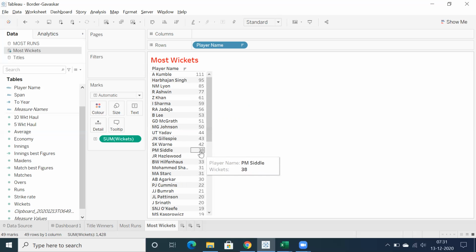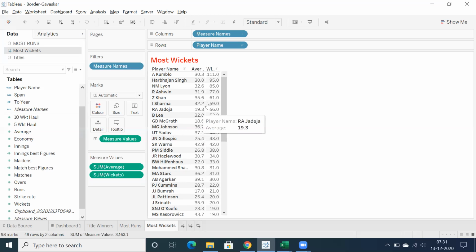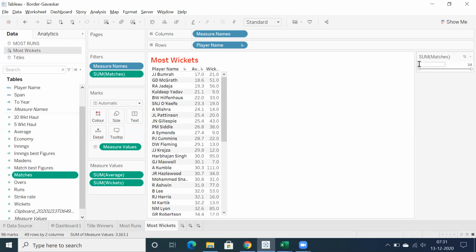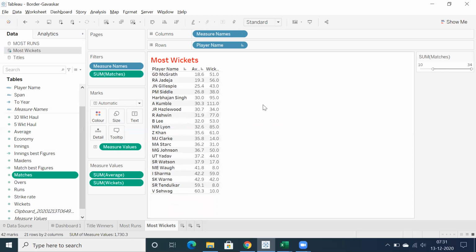If you want to look into the stats, you can also take the average. You can go back to average and let's sort it. We know the total number of matches, so we can also filter based on total number of matches, at least a minimum of 10. And if you look into the average, Glenn McGrath is on top with 18.6.